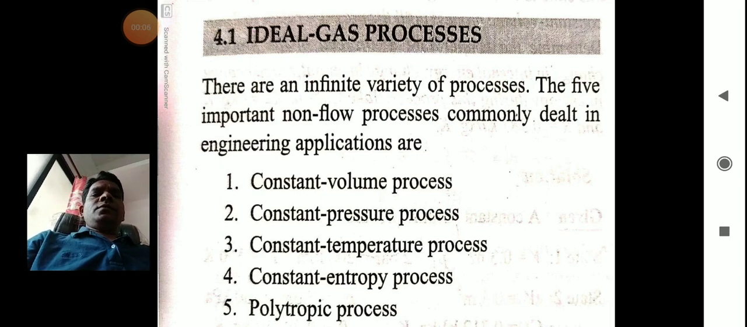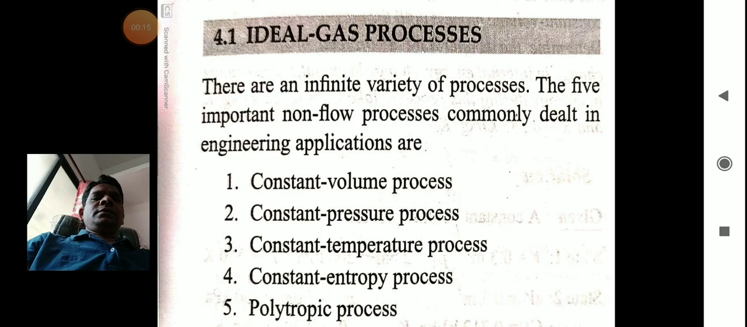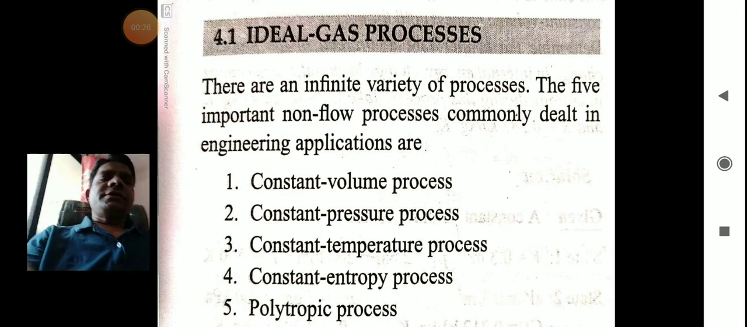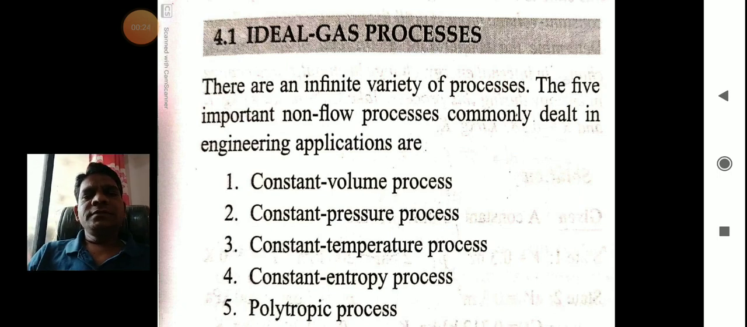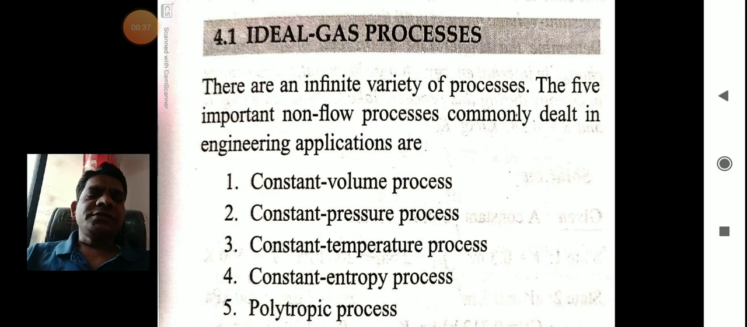Today we have to discuss the ideal gas process. If you observe in the PPT, how many ideal gas processes are there? There are a total of 5 ideal gas processes. One is the constant volume process, second is the constant pressure process, third is the constant temperature process, fourth is the constant entropy process, and the last one is the polytropic process.